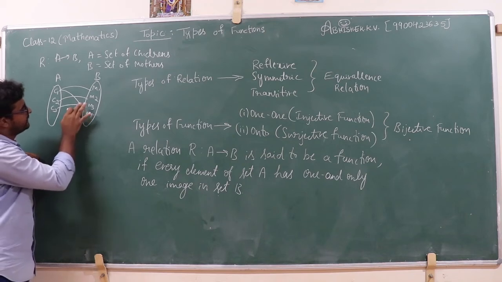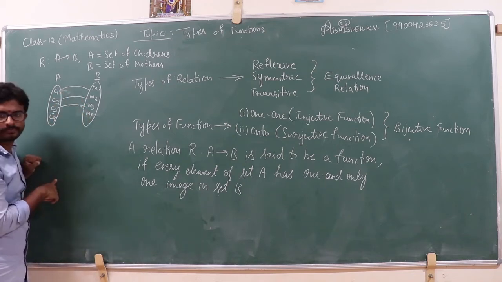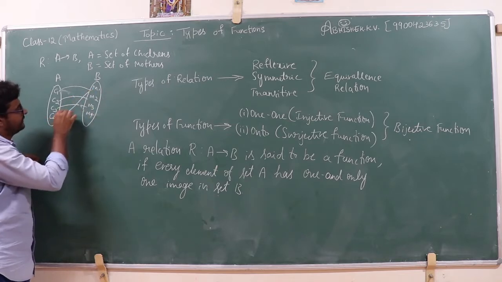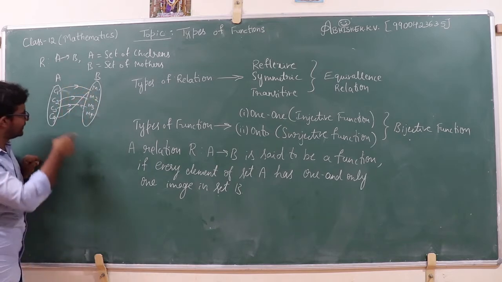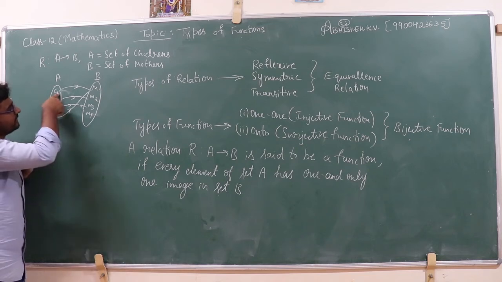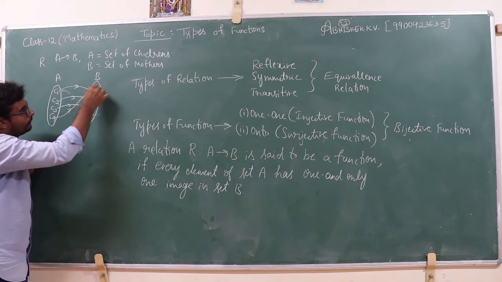See, if I consider another child C4 and map C4 to M1, it is possible that C4 is the son of M1. If C1 is the son of M1, C4 can also be the son of M1.